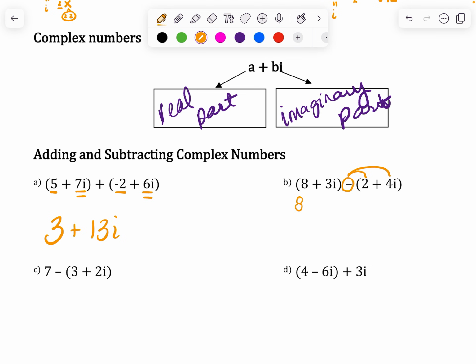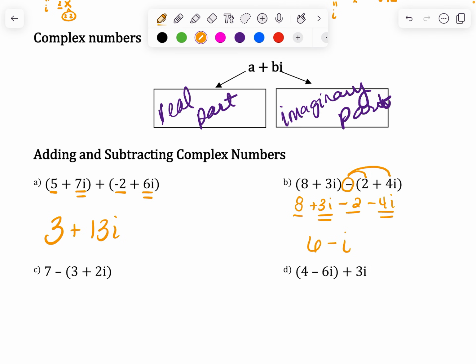So that would leave us with 8 plus 3I minus 2 minus 4I. And notice I didn't put the parentheses because they're not needed anymore. Go ahead and combine your like terms, putting the real one first, so that would give us 6. The imaginary one second, which is a -I. And you are good to go there.